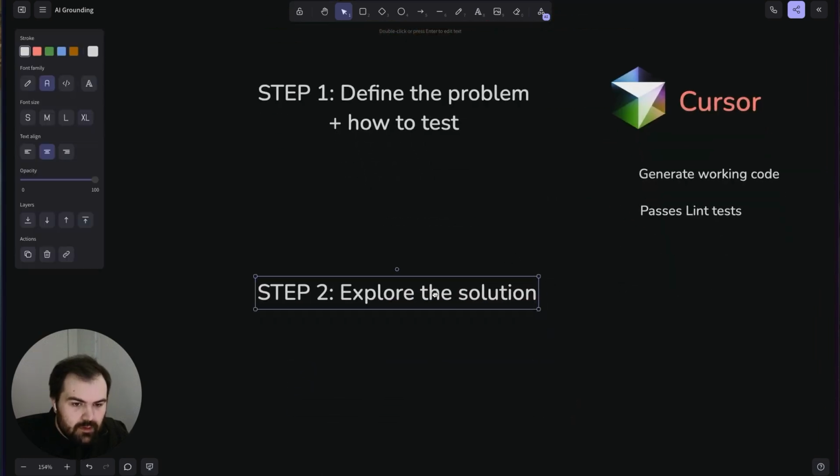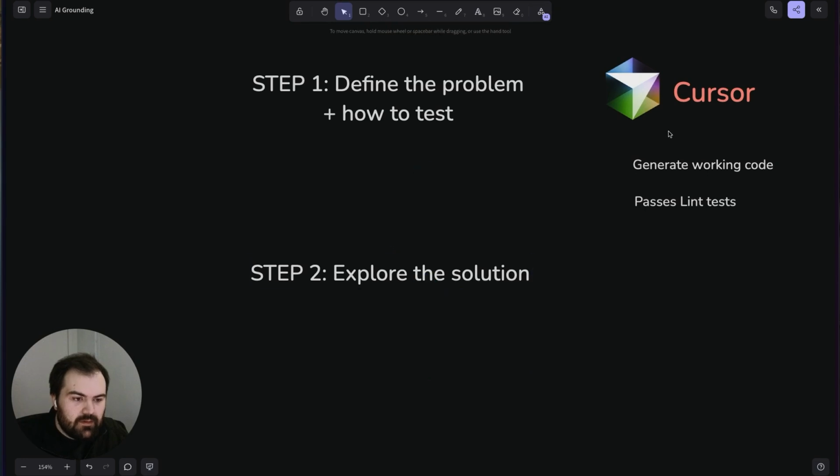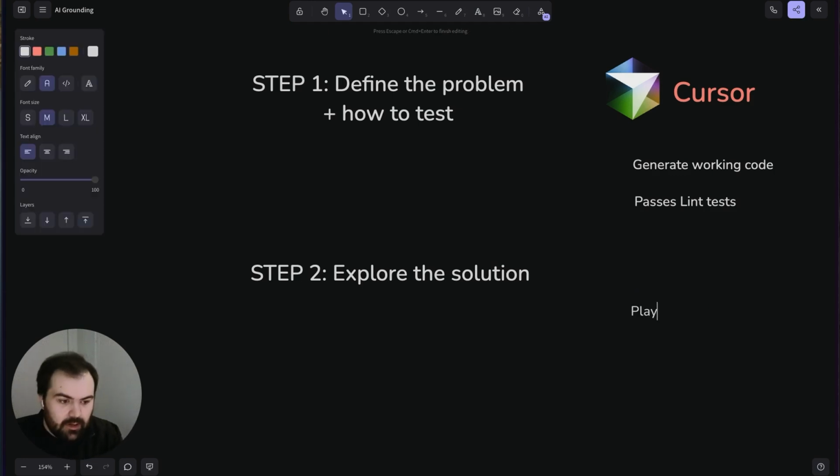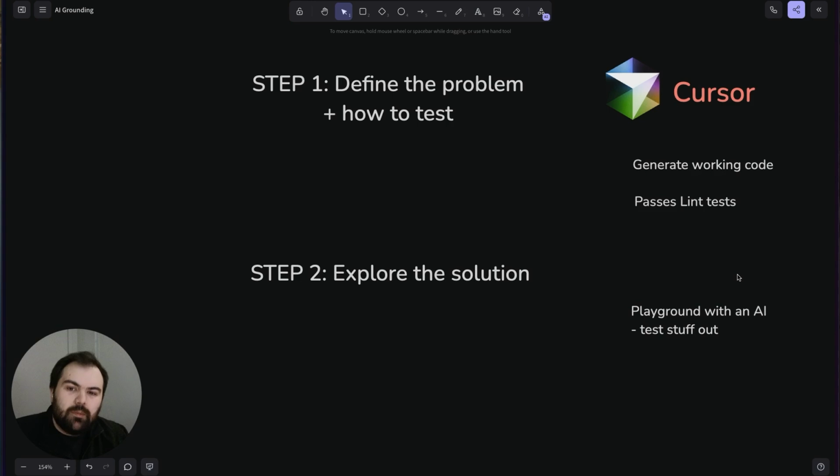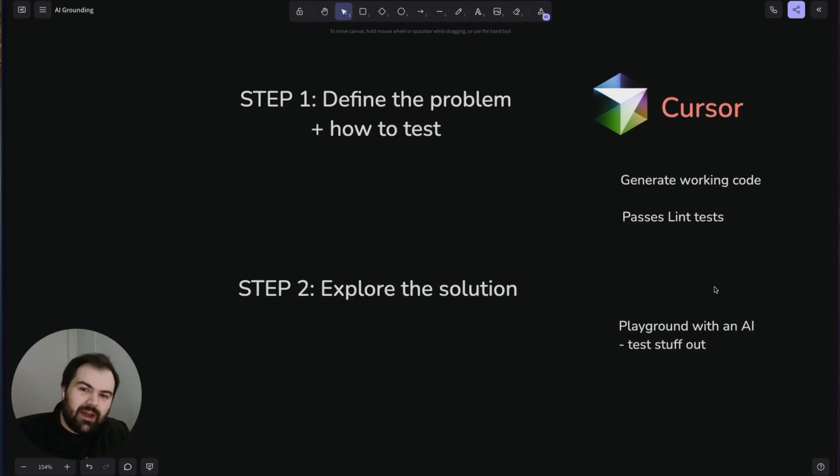Step 2, we're going to now take this problem, we're going to start exploring the solution. So what you might do is probably go into your playground with an AI and just test stuff out, right? See what an AI is capable of generating, see which models seem to give you the best results, just get a feel for what's happening and how it works, where are the difficulties, because there's nothing quite so difficult as building something and then having to try and figure out and debug why it's not quite working the way that you expected.